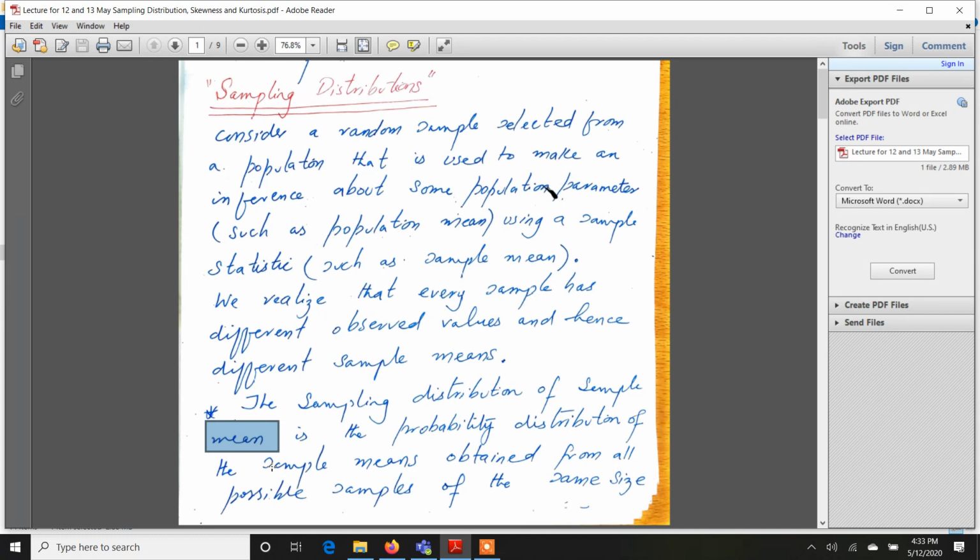For example, there is a 0.6 probability that the sample mean is going to be 2. How to construct it, I will explain through a numerical example. This probability distribution is constructed by using all possible samples, right? So I will also explain how to select all possible samples from the population.